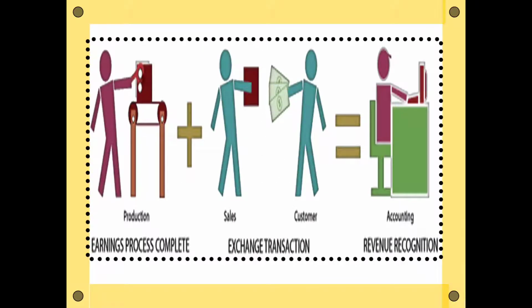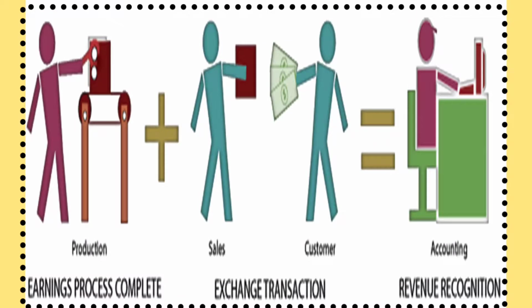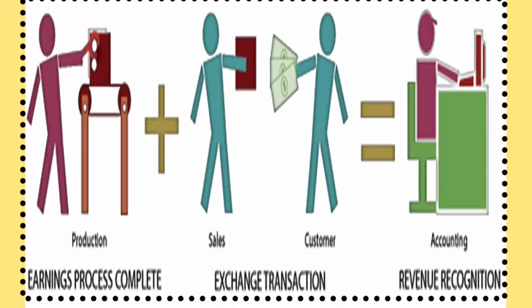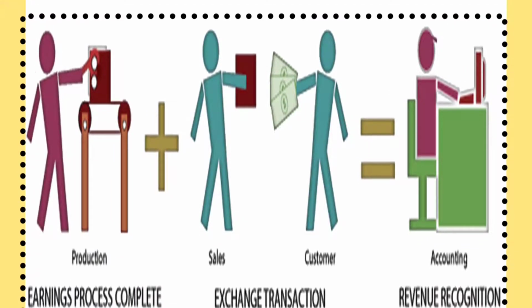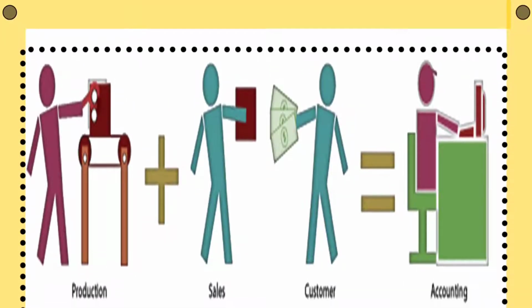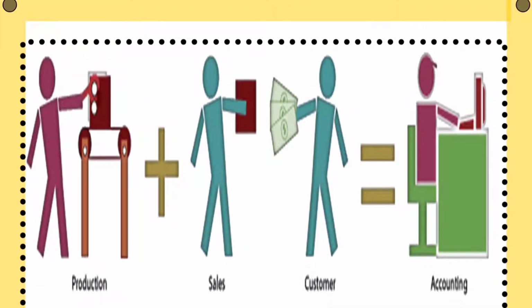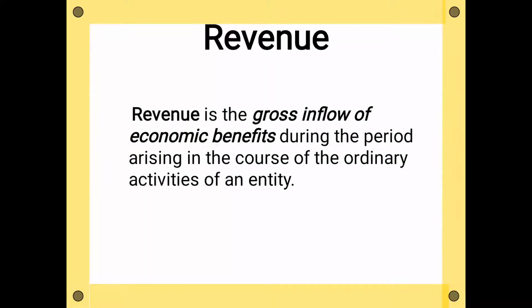So let us understand this concept. During the production, then after production the sales process is there, then sales. During the sales the customer gives the money to this trader or manufacturer, and then the accounting person records this revenue. This is the revenue you got. This revenue is recorded by the accounting person.